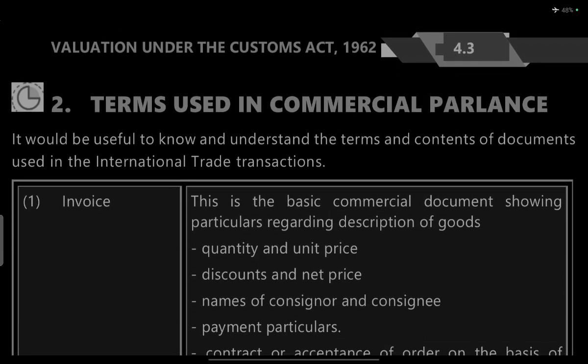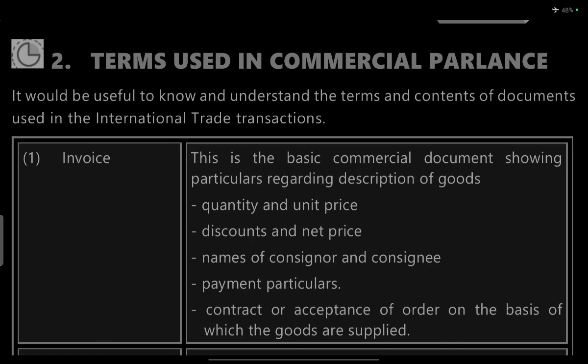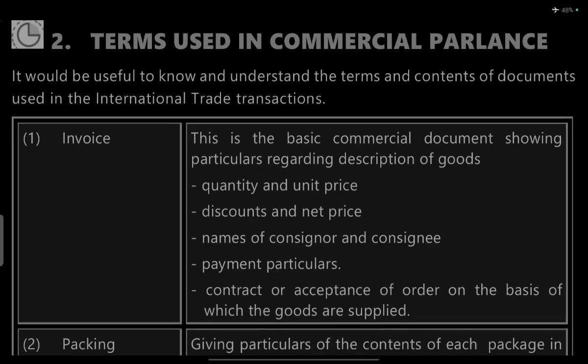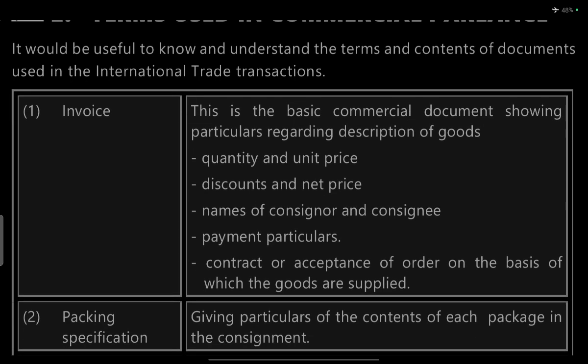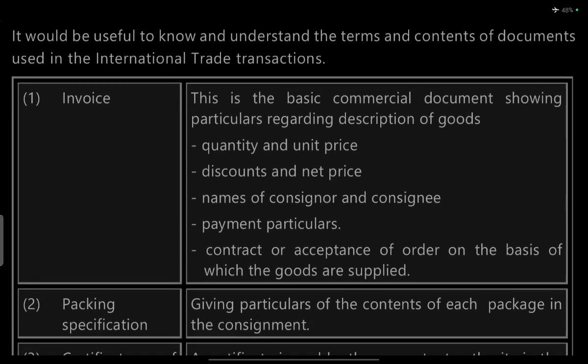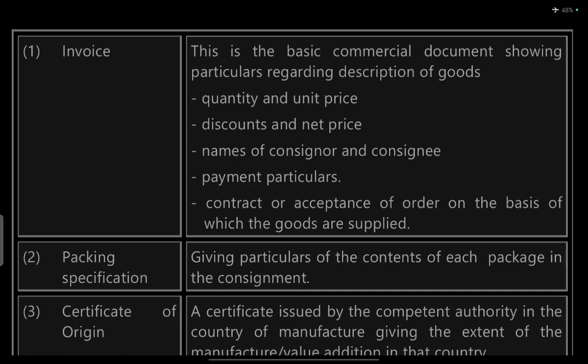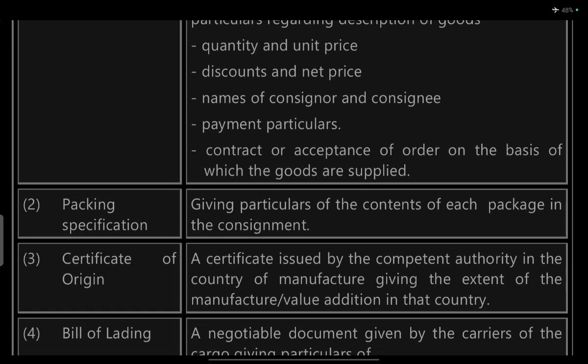In terms of commercial parlance, it will be useful to know and understand the concepts of documents used in international trade transactions. Invoice. This is a basic commercial document showing the particulars regarding description of the goods, quantity and unit price, discount and net price, name of the consignor, consignee, and payment particulars, contract and acceptance of order on the basis of which goods are supplied.